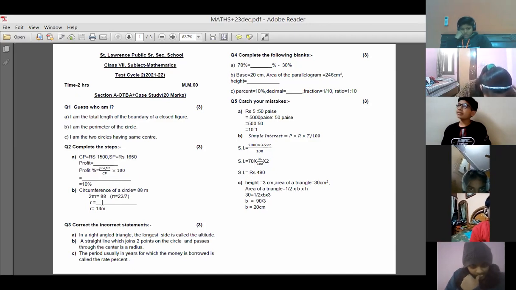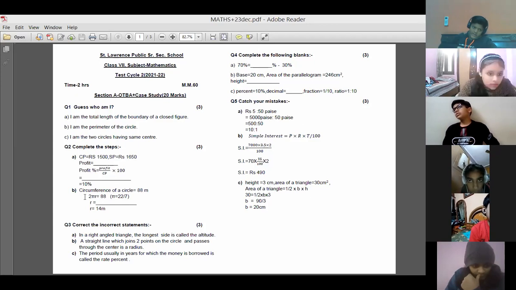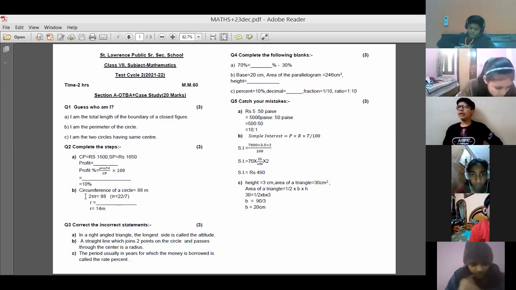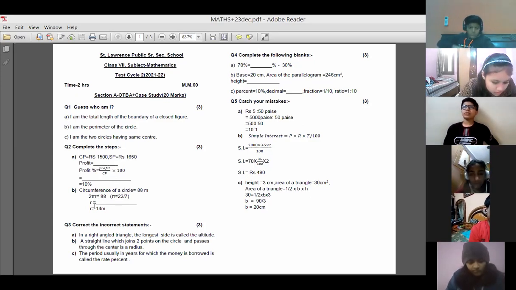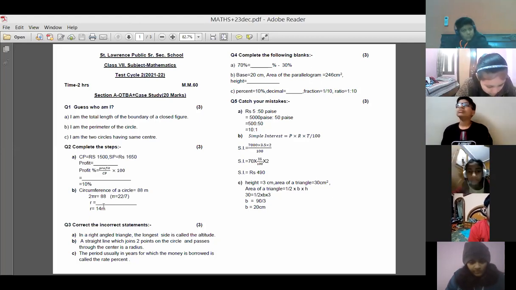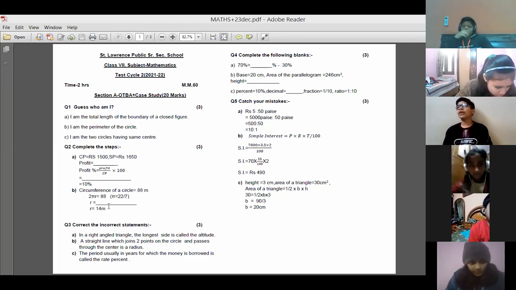Next, B part. Here, your radius will be, see the value of pi is 22/7 here, and you have to find out the radius. So in this blank, what will be coming? 22/7 multiplied by 2 into 88. No, no, Mukul.